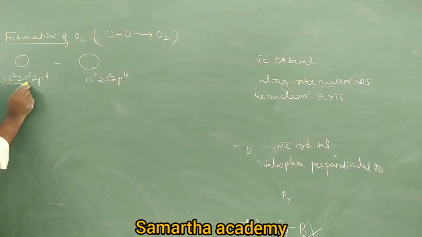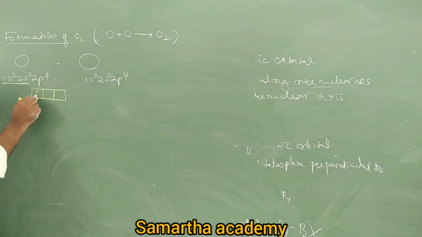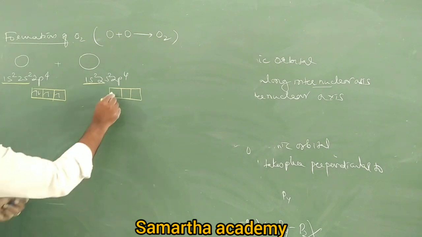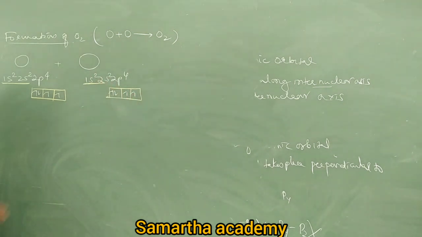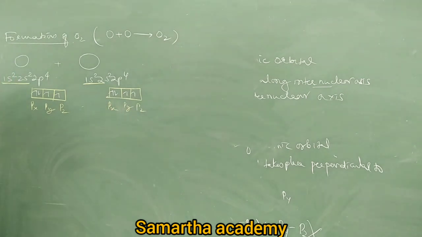1s2 and 2s2 are completely filled, leave them. Then 2p4, how many electrons? 1, 2, 3, 4. Come and tell me px, py, pz. Now tell me, in each oxygen atom how many unpaired electrons? 2 unpaired electrons. Therefore I write these 3 orbitals right here, px, py, pz.